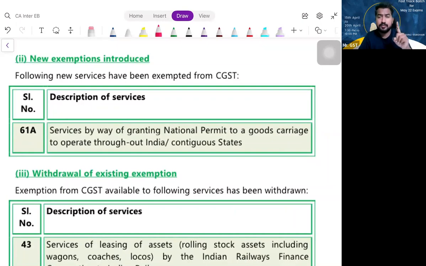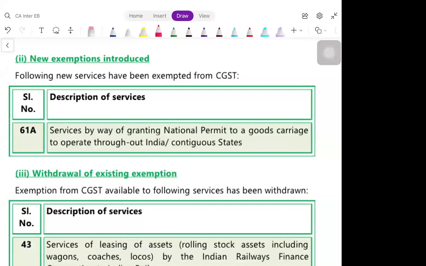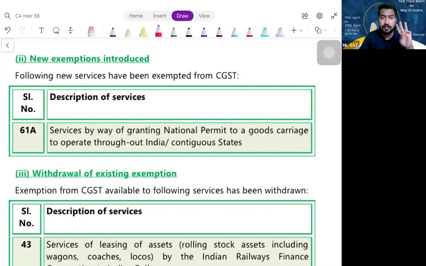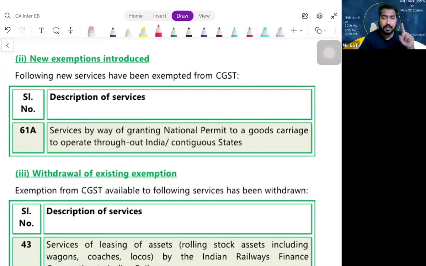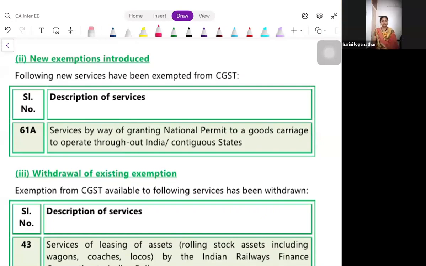Number one, service provider. Number two, recipient. Number three, nature of supply. Clear? So that means supplier, recipient, nature of supply. This you should focus on.